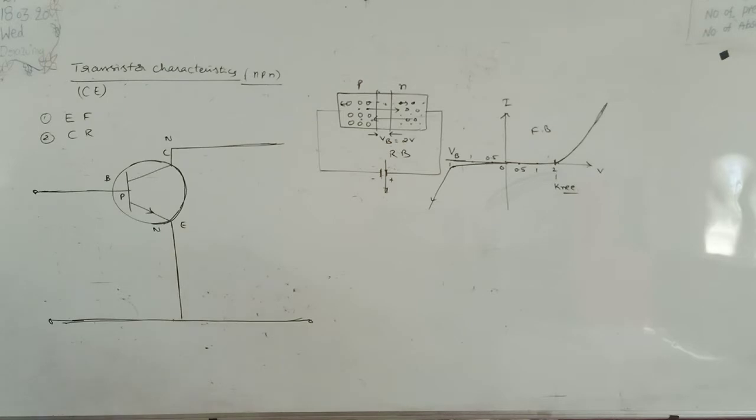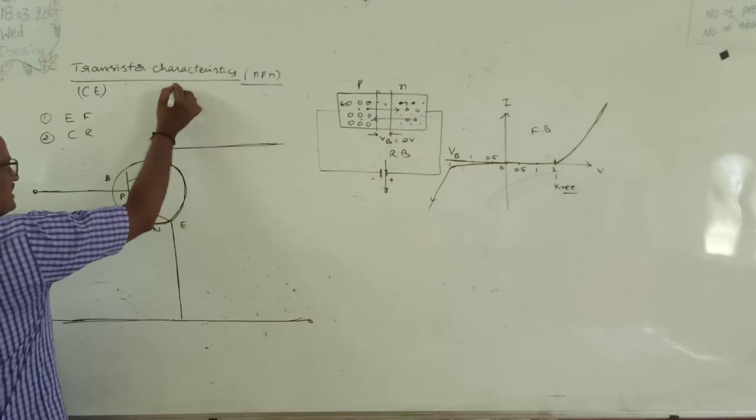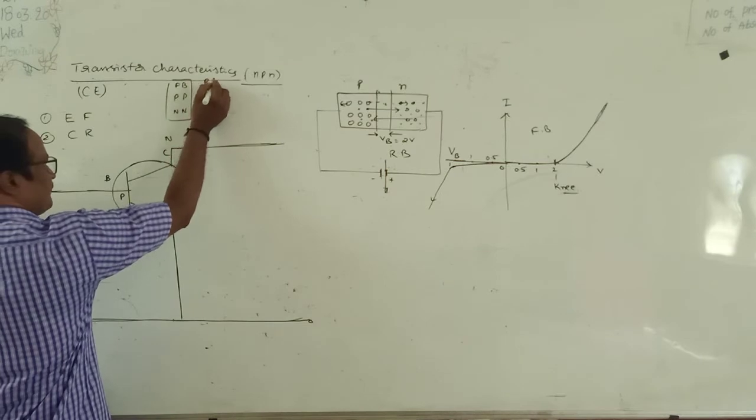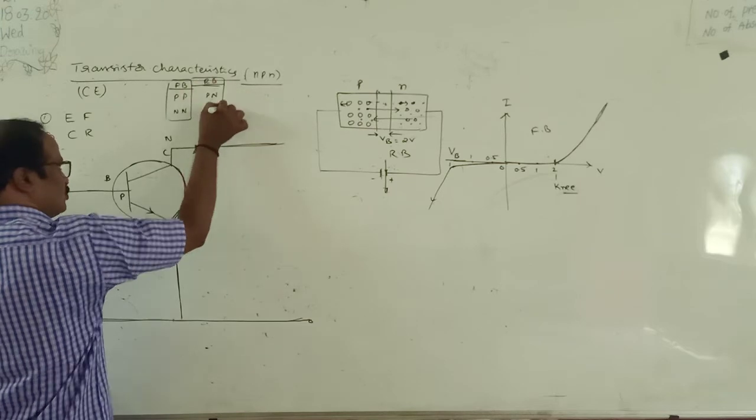Okay. Suppose this is the emitter diode. Emitter diode must be kept in forward bias. The emitter is N type semiconductor, base is P type semiconductor. Emitter base diode is in forward bias means for forward bias, P type is connected to positive polarity, N type is connected to negative polarity. P to P, N to N. This is forward bias. In reverse bias it is P to N or N to P. Remember all these.